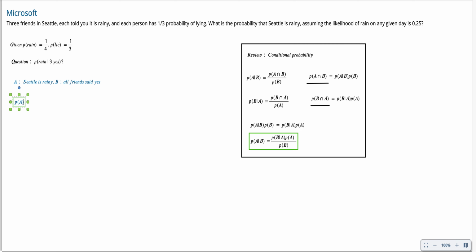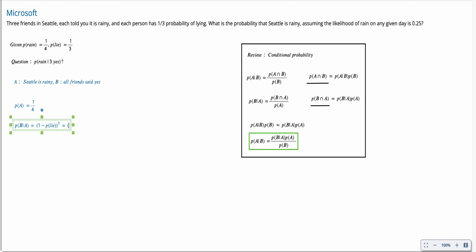The probability of A, the probability that Seattle is actually raining, is 1/4. And we also have the probability of B given A, which means when Seattle is raining and all your friends are telling you Seattle is raining, so they're actually telling you the truth. That means it's 1 minus the probability of a lie, to the third power, since all of them are telling you the truth.